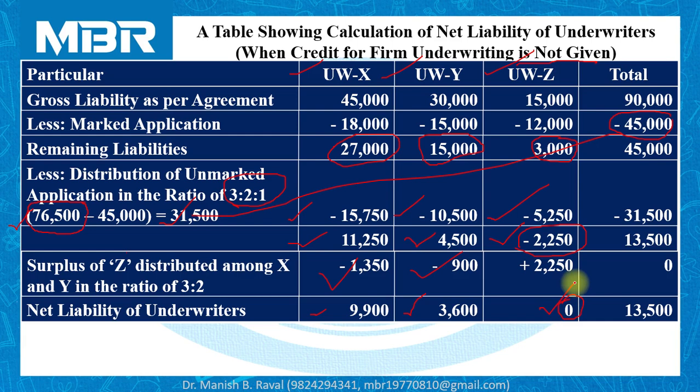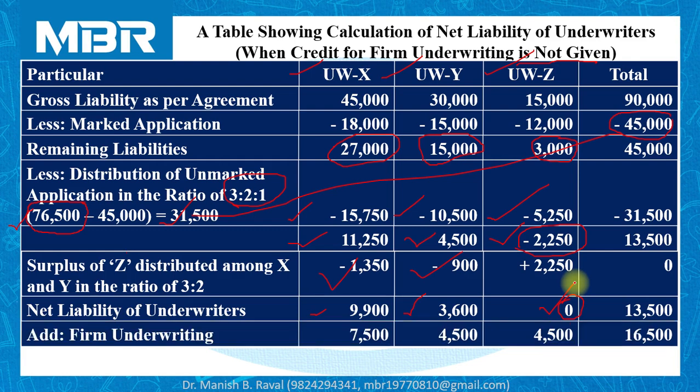But it is the case of firm underwriting. So in addition to the general underwriting, the underwriters are required to purchase a fixed number of shares according to their firm underwriting. So we have to add firm underwriting given by X, Y and Z. X has given firm underwriting for 7,500 shares. Y has given firm underwriting for 4,500 shares, and Z has given firm underwriting for 4,500 shares.